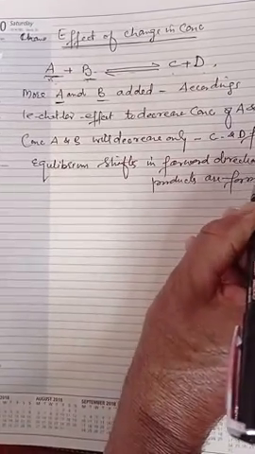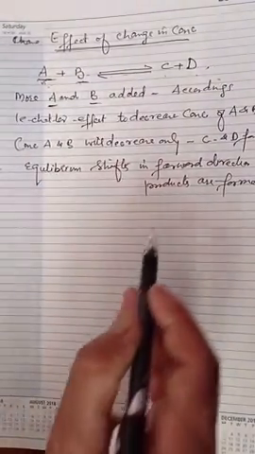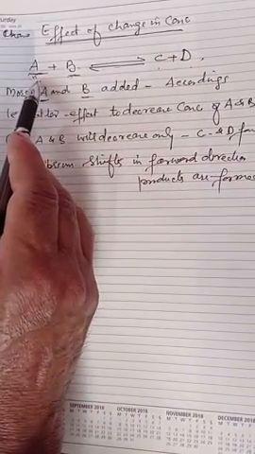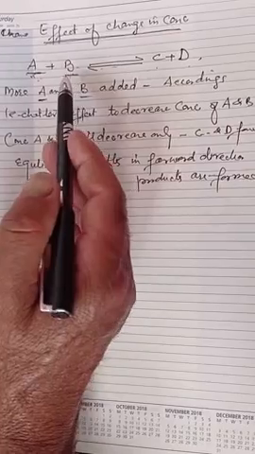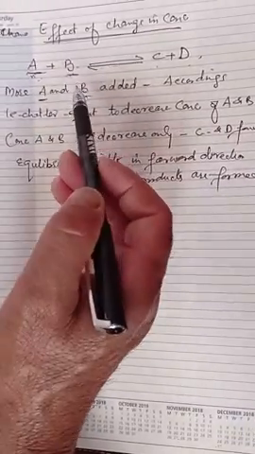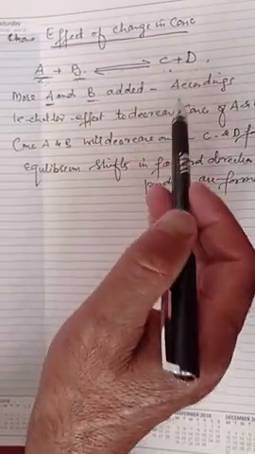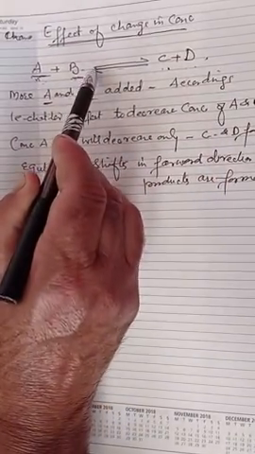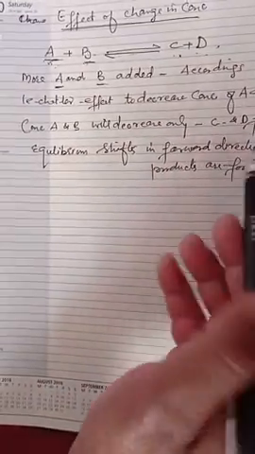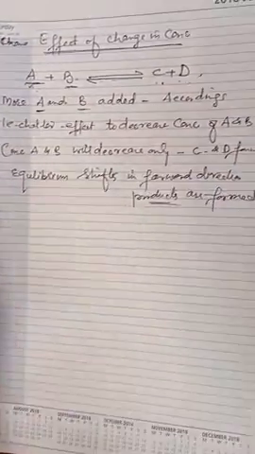You added more of the reactants, so as per the principle the effect will be to decrease the concentration of the reactants. That is only possible when more products are formed.